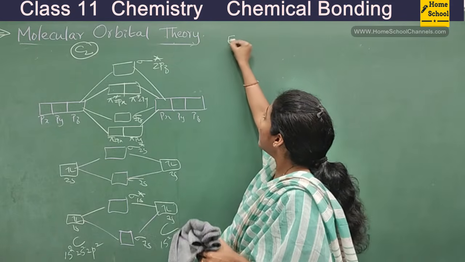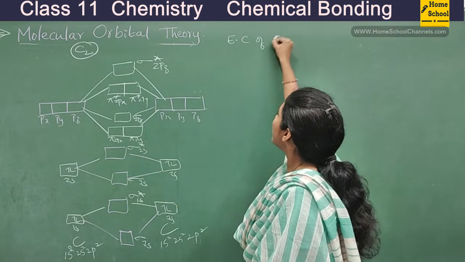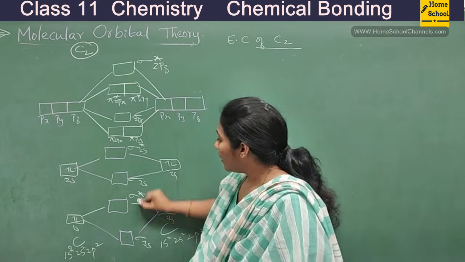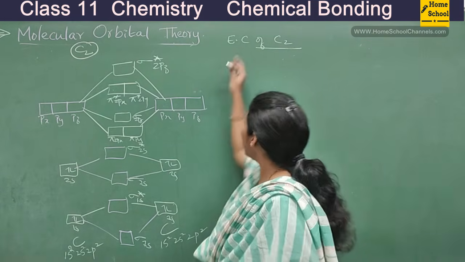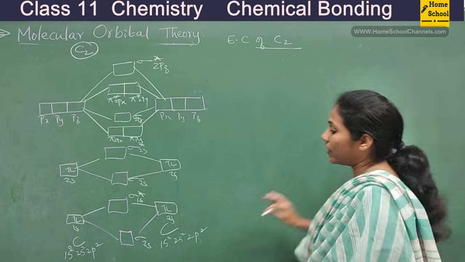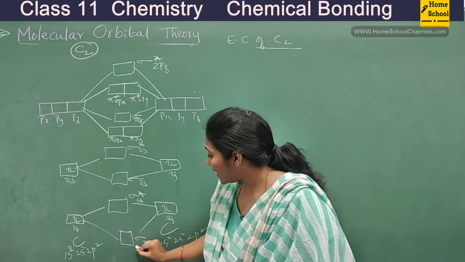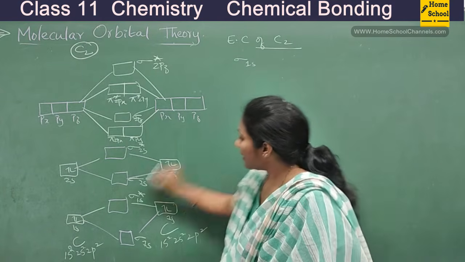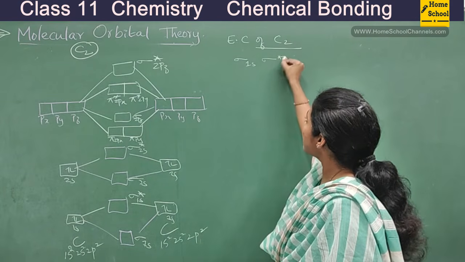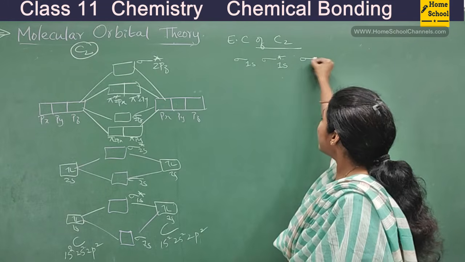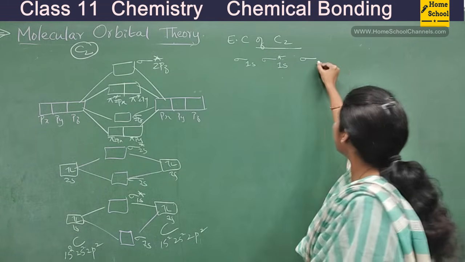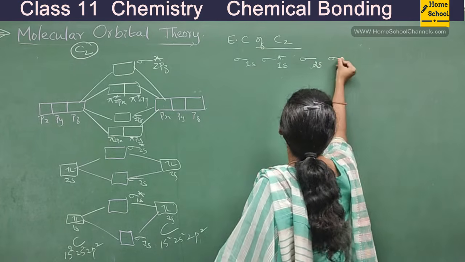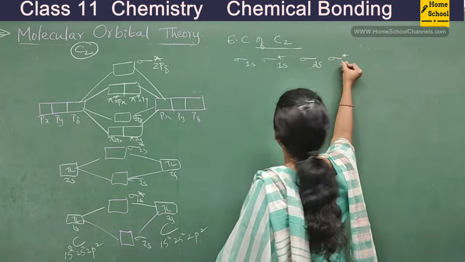See guys, if I have to write the electronic configuration of the C2 molecule, first I will arrange these molecular orbitals in the increasing order of their energy. First, the least energy is for sigma 1s, next is sigma star 1s, and next is sigma 2s, then sigma star 2s.